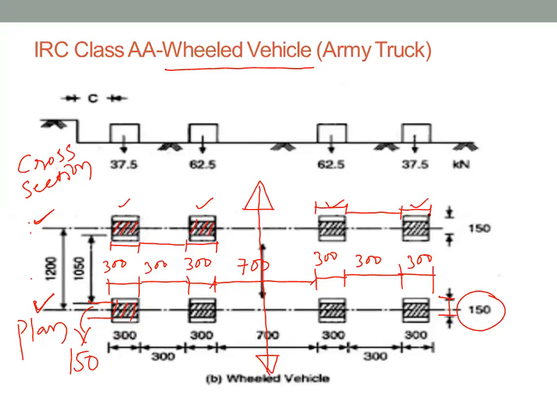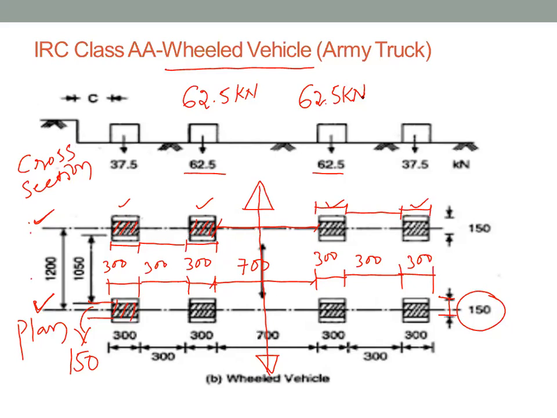Whenever asked, you should be able to say the distance from here to here. It is 700. That dimension you have to understand clearly. And load, what is the weight of each vehicle? Load of each vehicle, inner two wheels weigh 62.5 kilonewton.